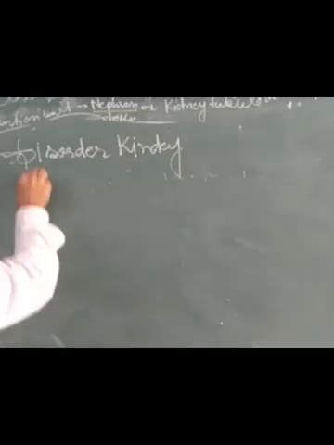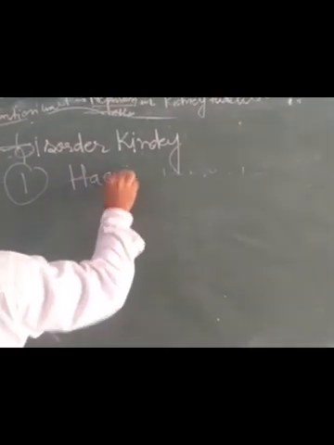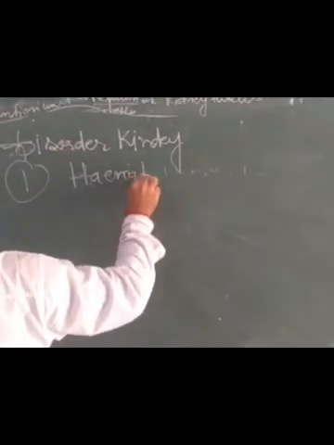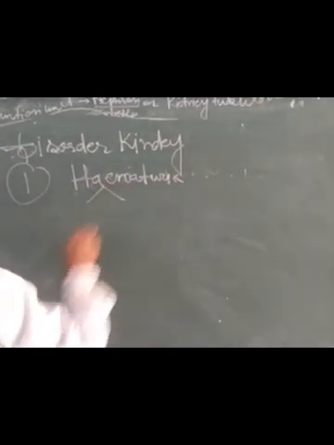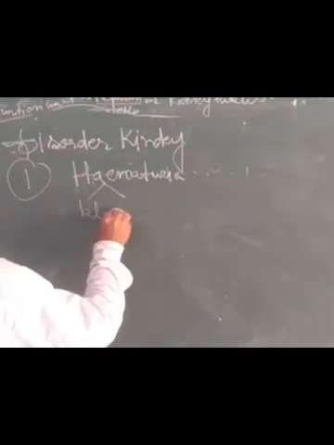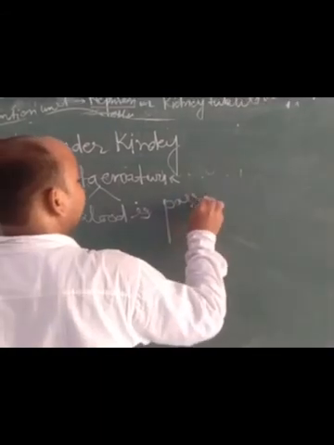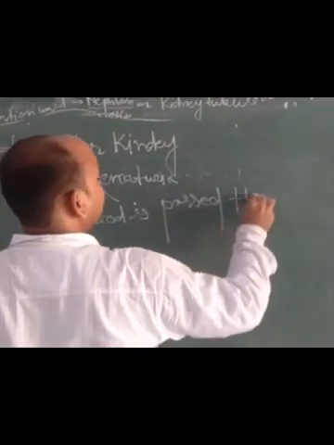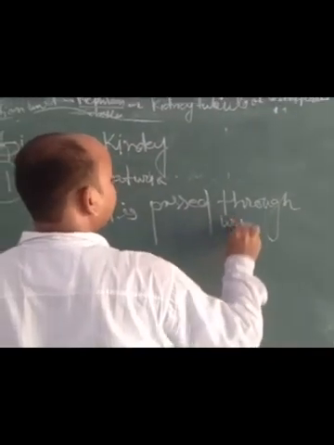First type of disorder is hematuria. Its name clearly explains it: heme means blood. When blood is passed through urine, this condition is called hematuria.